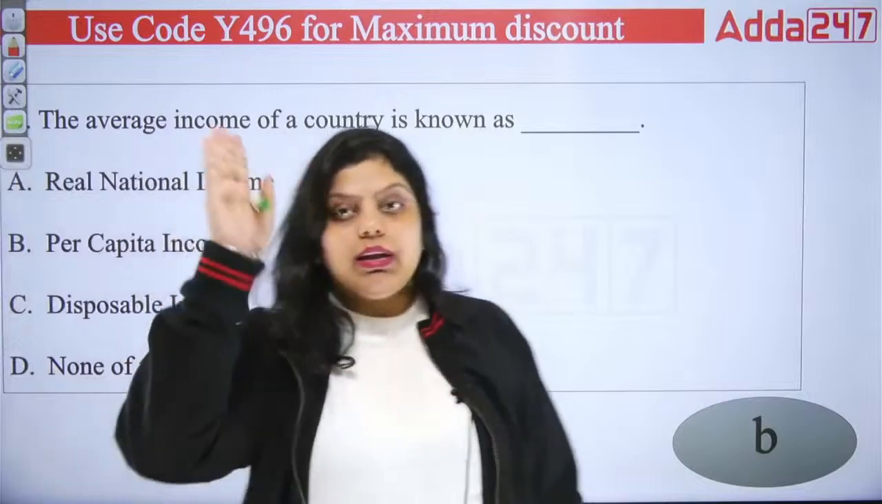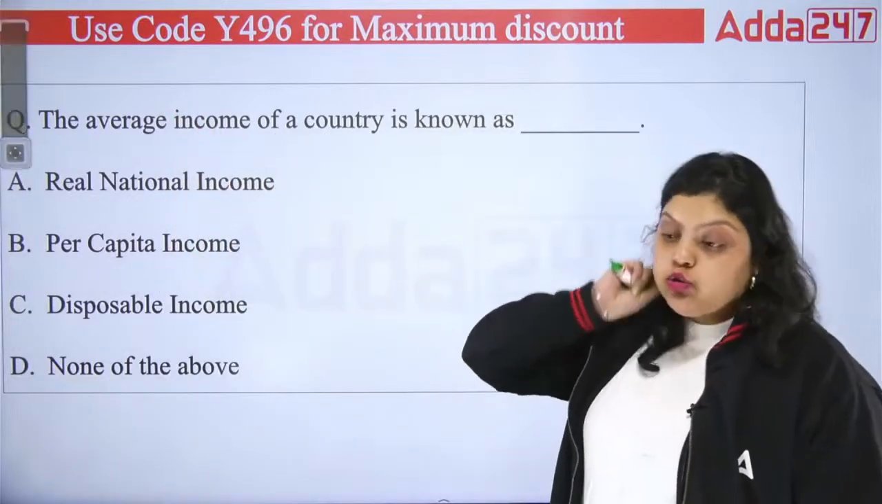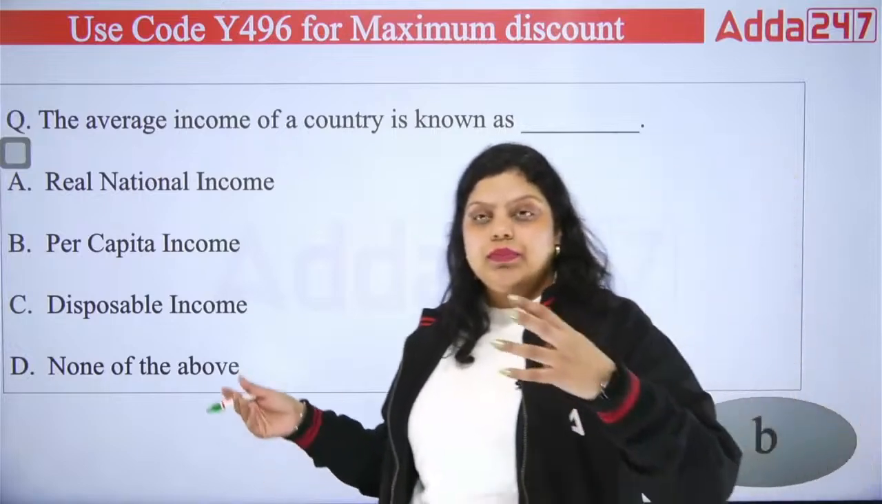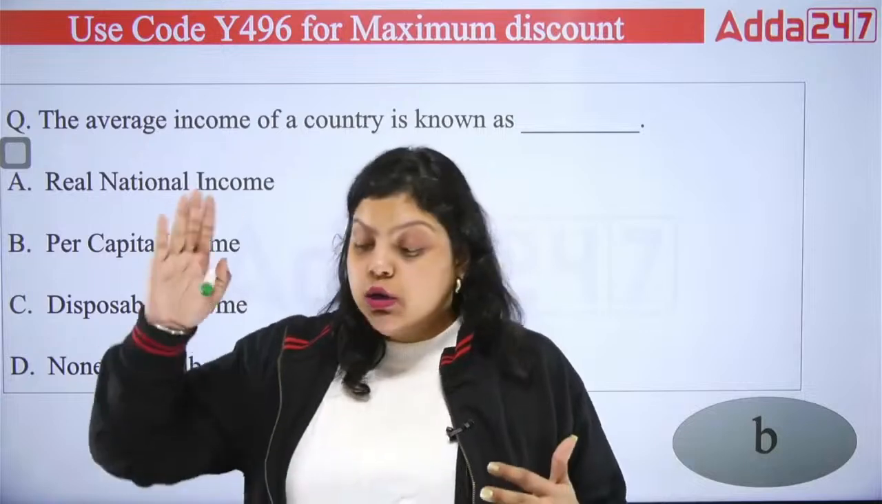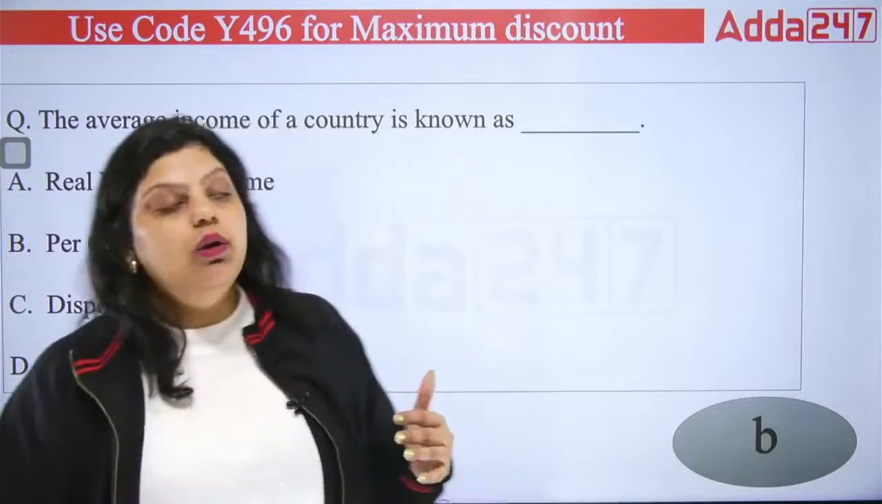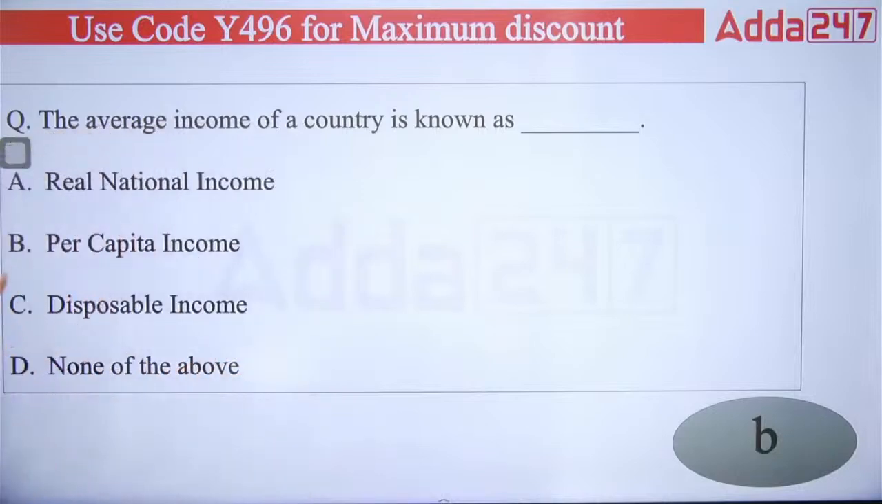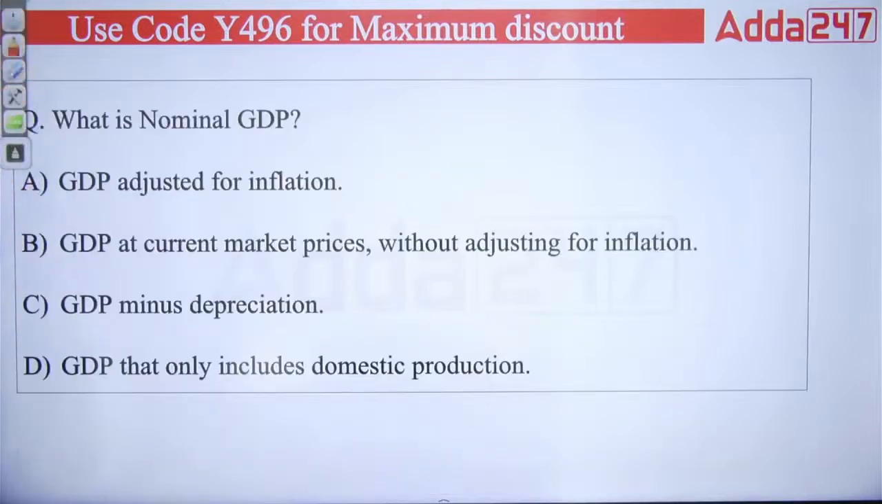If the formula we have written here is the formula of average in mathematics, what is the formula of average? Simply the sum of all variables divided by the number of variables. So national income, when divided by total population, gives us the value of per capita income, and that's the average income of a country. The right answer is P. Next question, what is nominal GDP?